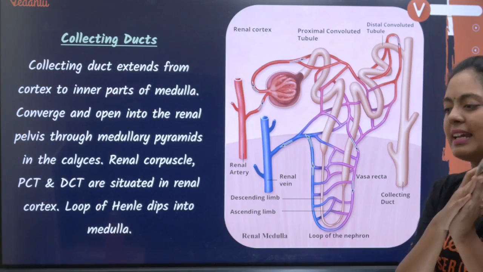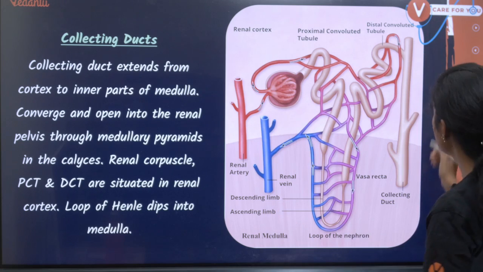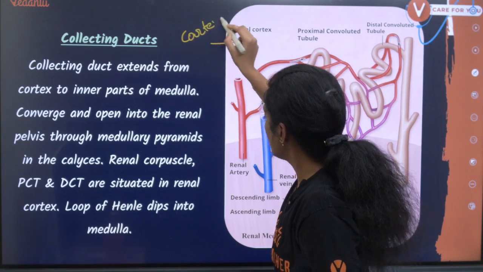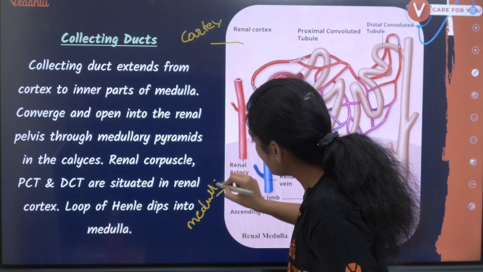Collecting ducts. நான் already சொன்ன மாதிரி இங்க பாருங்க பசங்களா, இந்த entire nephron, this is your cortex. இந்த light pink color இருக்குல்ல, இது வந்து cortex. இங்க dark pink இருக்குல்ல, கொஞ்சம் dark pink, அது வந்து medulla.